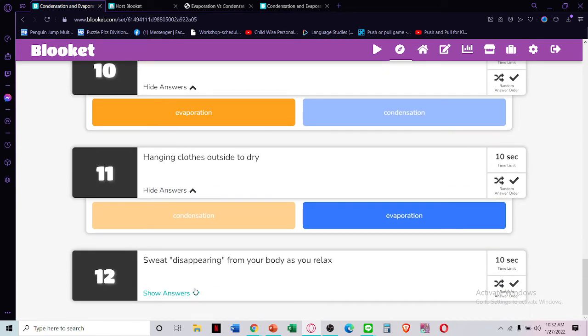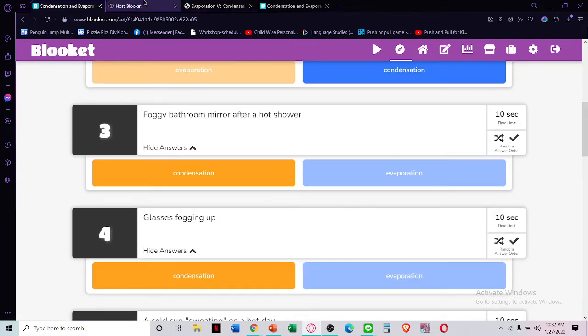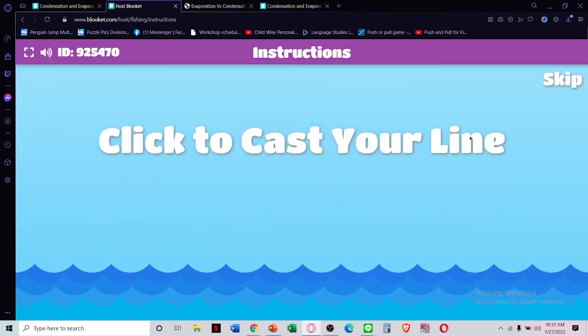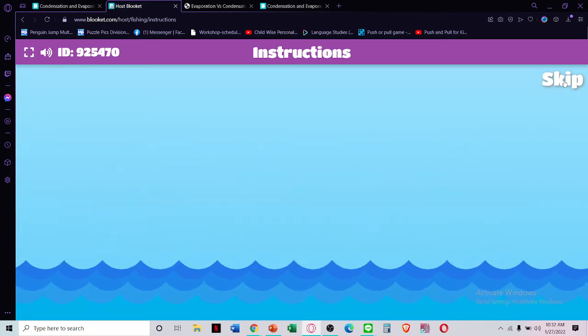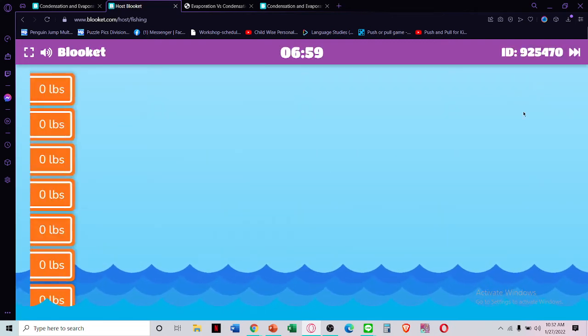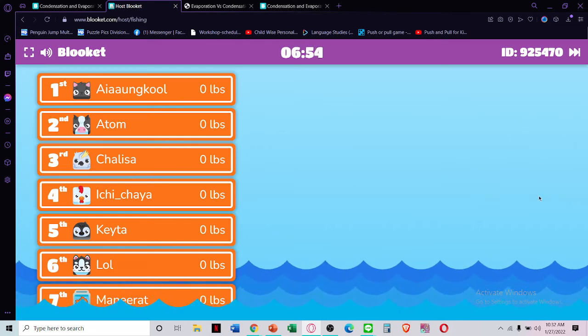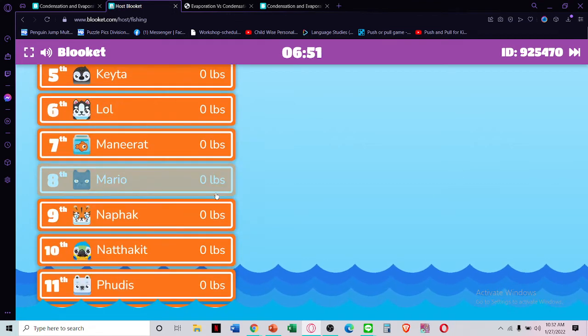Evaporation. This one. Sweat disappearing from your body. For example, when you play outside, your body becomes wet. Okay? And then, while you are resting, later on when you check, you're not wet anymore. What's that? Evaporation. So, let's begin. Just answer the question and then you'll be able to catch a fish. It is best to catch a shark because that's the heaviest here, I guess. Go.